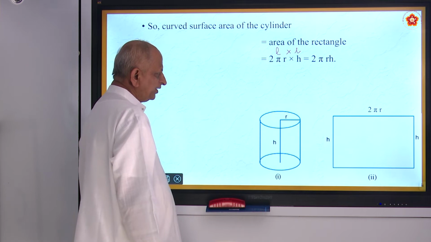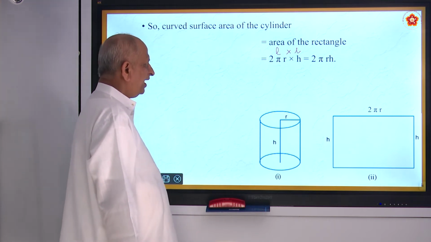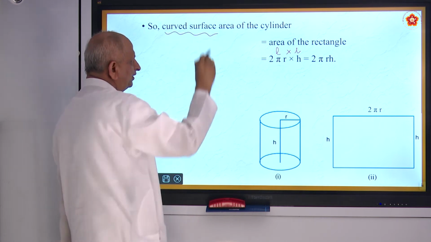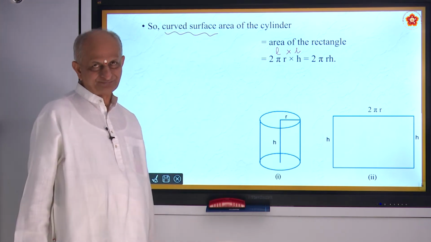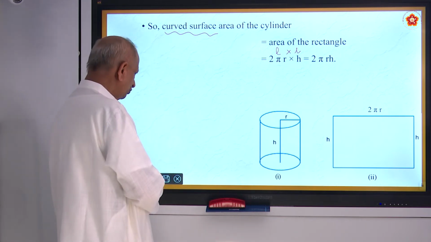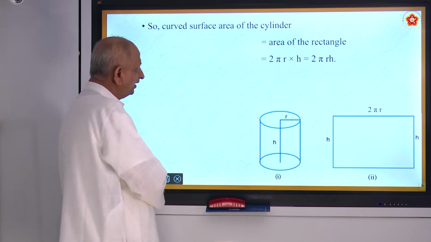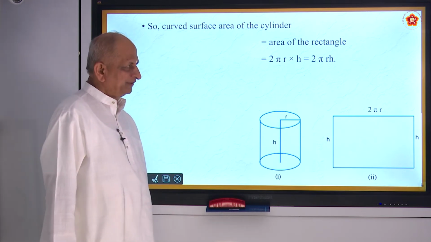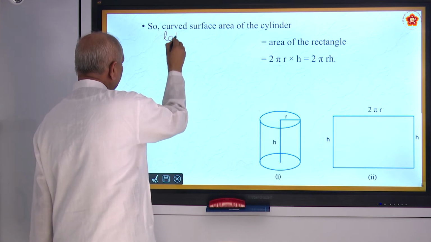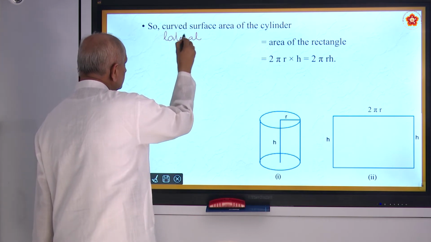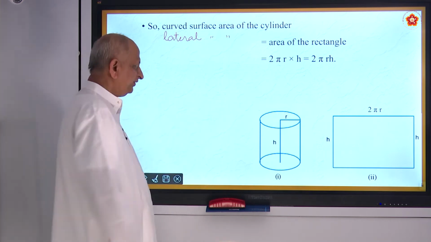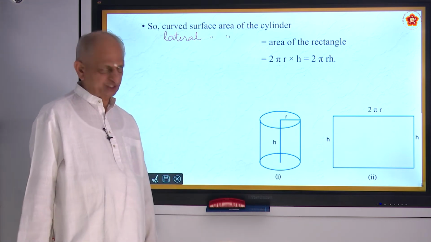So 2 pi r h is the formula for curved surface area. So in the list of formulas, we add this one beautiful formula called curved surface area, or also called lateral surface area. The formula is 2 pi r h.